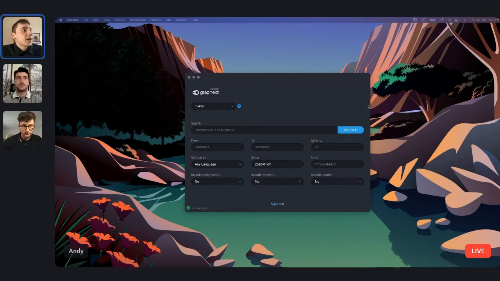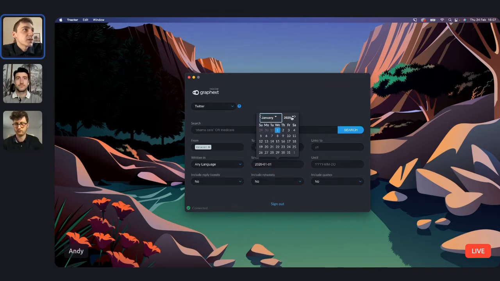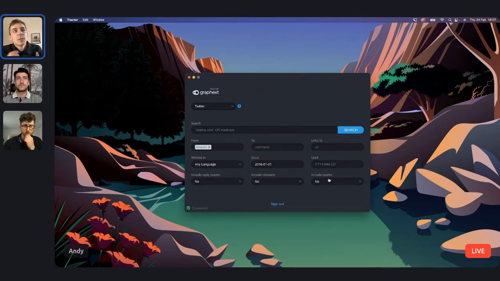Definitely. So today we are going to just use this from field, and it's very simple. Innocent's Twitter handle is Innocent. We can also choose to collect data starting at a certain date, so I'm going to go all the way back to 2016. We can choose an until field as well. We can choose to include reply tweets, retweets, and quotes. But Innocent tend to post quite a lot, so I'm going to ignore that. Sometimes it can be useful to focus your analysis, as including a lot of retweets can make the analysis noisy.